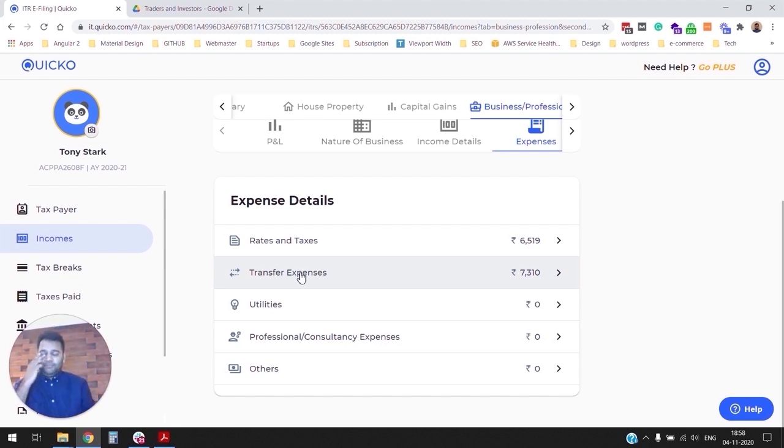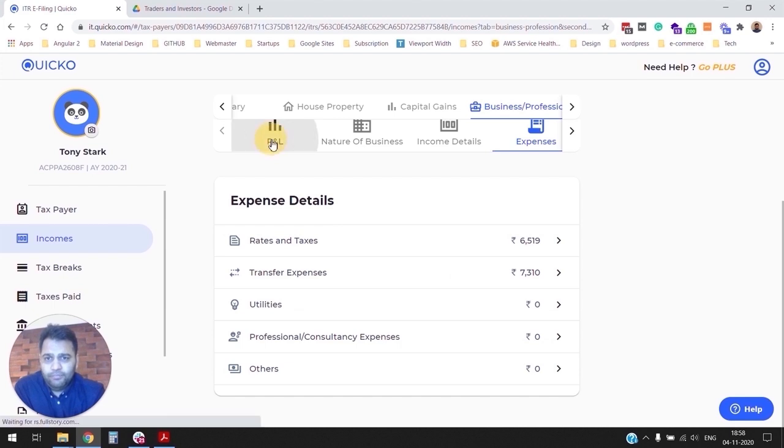Now we often get this question, whether I can claim any additional expenses apart from what Quicko imported. Absolutely, right? Since your trading activity gets reported as business profession income, any expenses related to your trading activity can be claimed as a deduction here. So for instance, you have bought a laptop to perform your trading activity. You pay mobile phone bills. You have set up a small home office where you have bought some furniture. A lot of people we see have bought subscriptions to online coursework, right? So you can claim all of those expenses by manually adding them here.